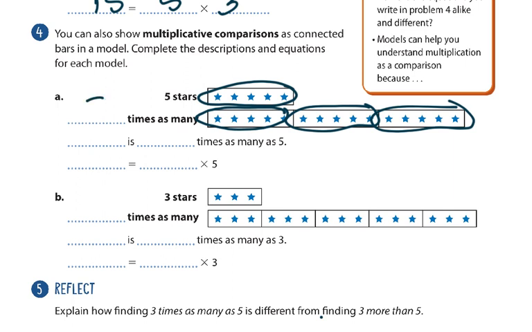So 3 times as many as the first model. So how many in all do we have? Because it's 3 times 5. What's 3 times 5? 15. And the word is an equal sign. So 15 equals 3 times 5.